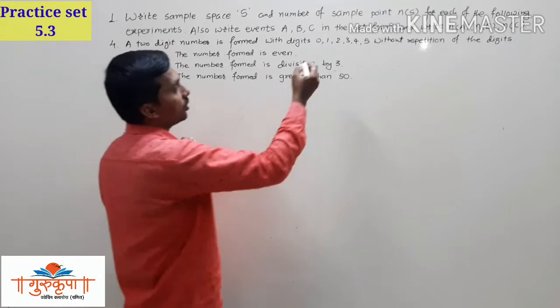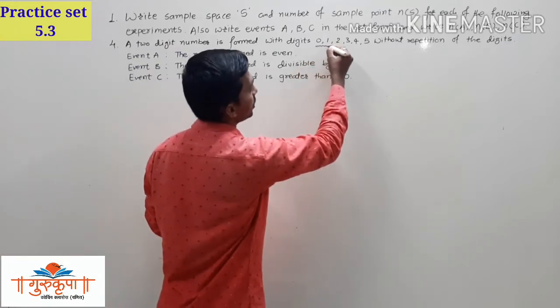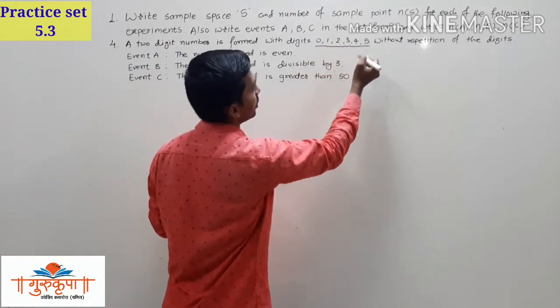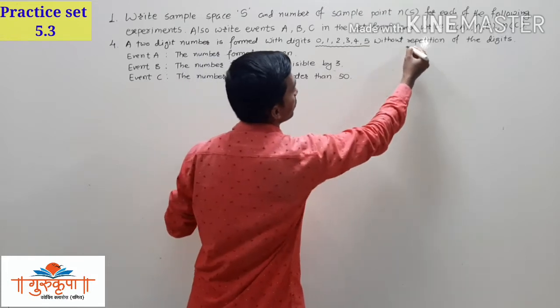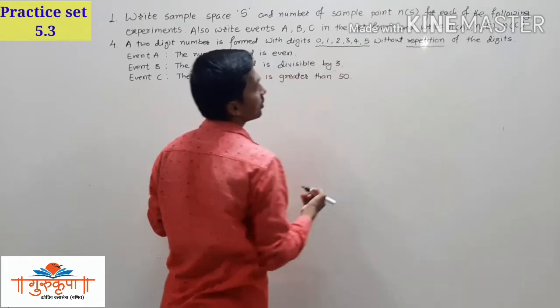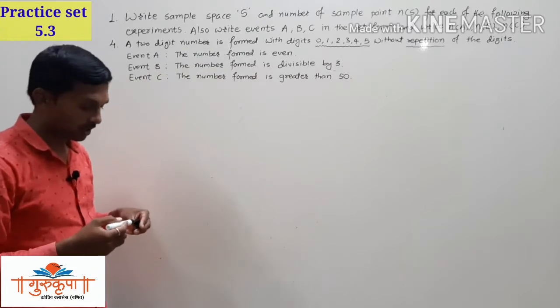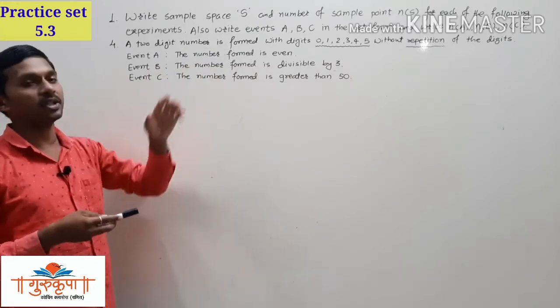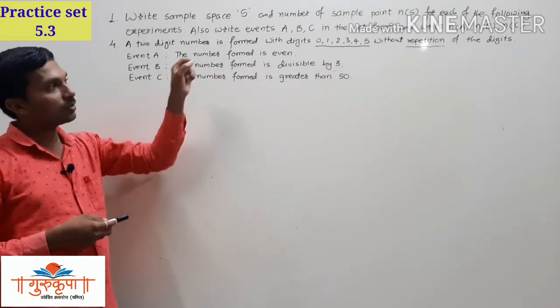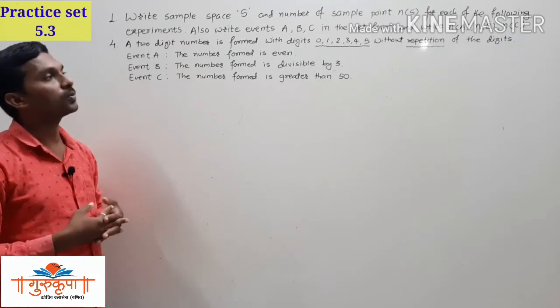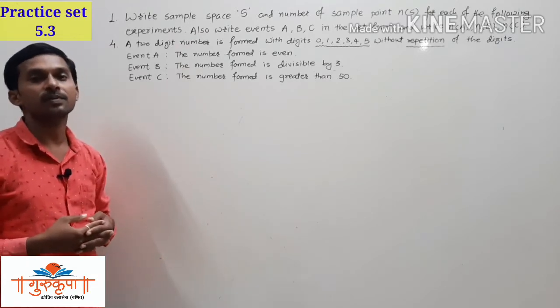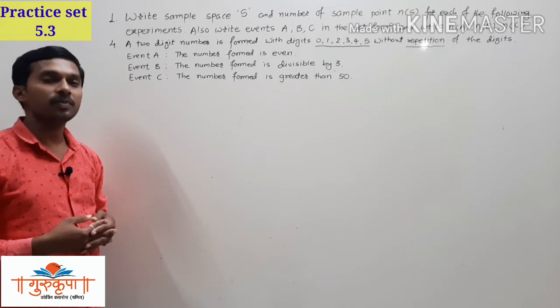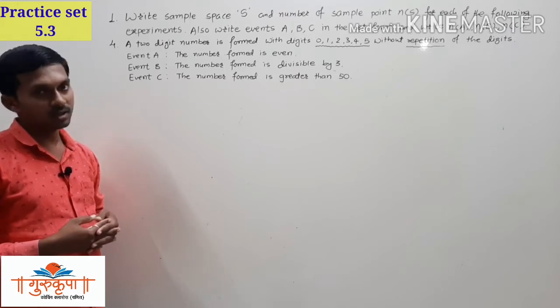Here we have to form the 2-digit numbers using these digits, and repetition is not allowed. That is very important. Without repetition, we cannot repeat a digit. For example, we cannot write 22. We cannot form the number 33 or 44 or 55 or 11. We cannot repeat the digit in the same number.